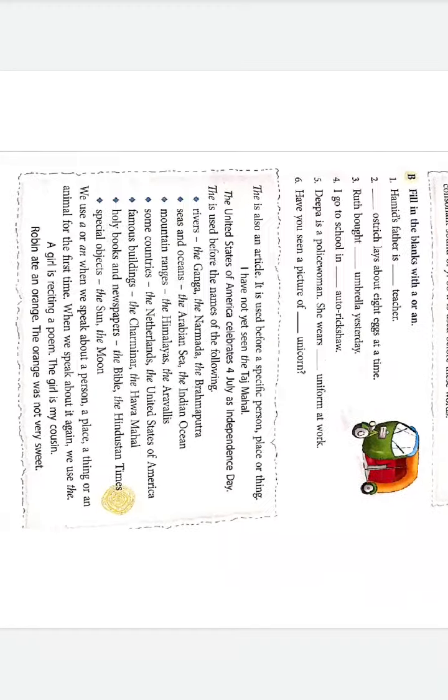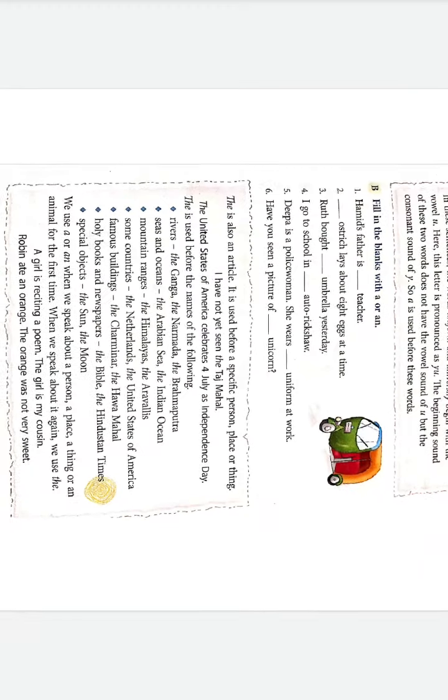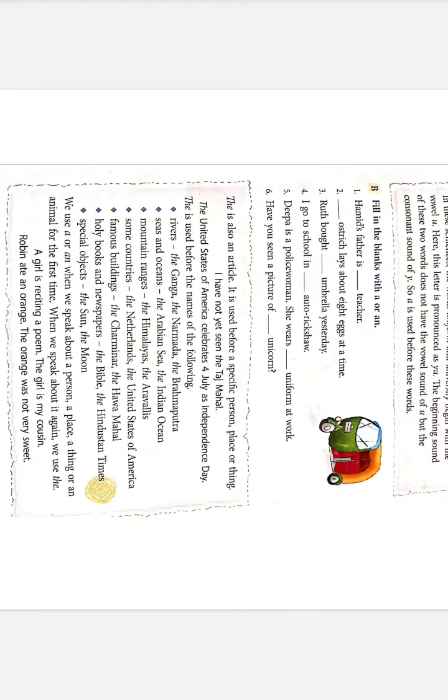Children, Standard 3 English Grammar. Children, we are discussing articles. Already we discussed the uses of a and an. Okay. Now let us see about the other article, the.